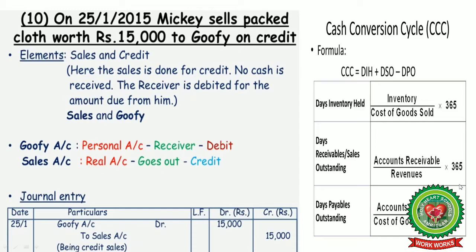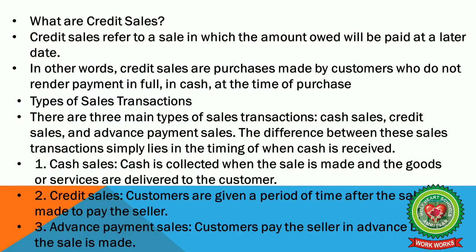So here in this case, the journal entry would be Goofy account debited to sales account with rupees 15,000, being credit sales made. Now, what are credit sales? Credit sales refers to a sale in which the amount owed will be paid at a later date. In other words, credit sales are purchases made by customers who do not render payment in full in cash at the time of purchase.